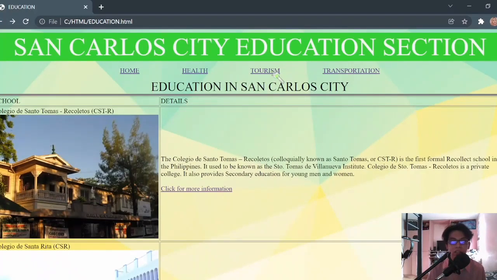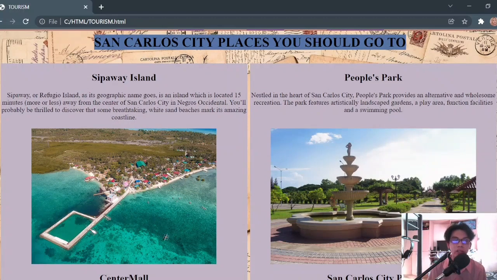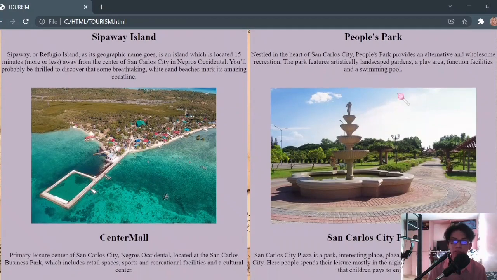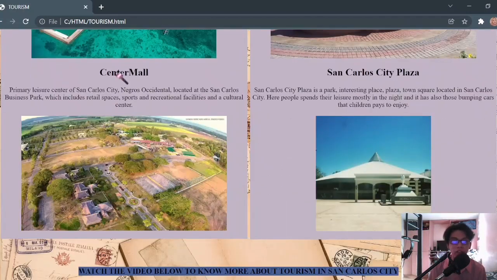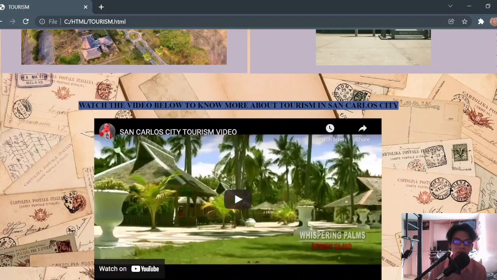So next is the tourism, San Carlos City tourism section, the links, then San Carlos City places you should go to. Then first is Sipawi Island, then a little about Sipawi, then a picture of this. Then People's Park, a detail, then a picture. Center Mall, a detail, then a picture. Then San Carlos City Plaza, a little detail and a picture. Then watch the video below to know more about tourism in San Carlos City. So this is a short video for the tourism in San Carlos City.